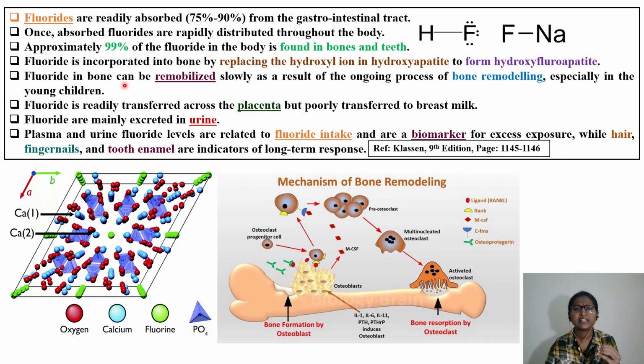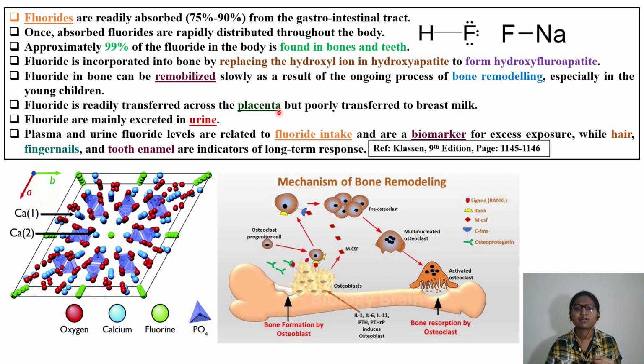Okay, fluoride in bone can be remobilized. So bone remodeling, that also you have come across in your academics, I guess. So fluoride in bone can be remobilized slowly as a result of an ongoing process called bone remodeling, especially in the case of young children, because children are still growing. They are still in the growing stage. So bone remodeling you can see more in the case of children. As a result, whatever fluoride is deposited in the hydroxyapatite undergoes remobilization.